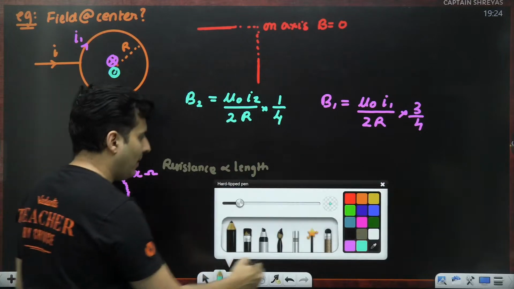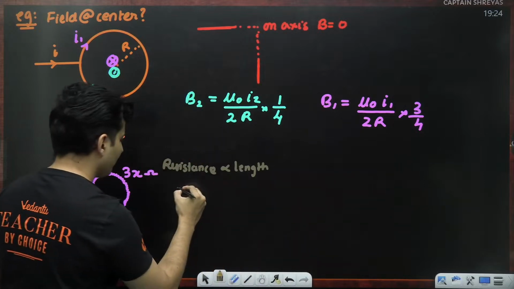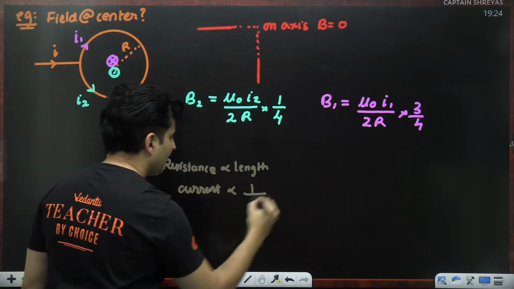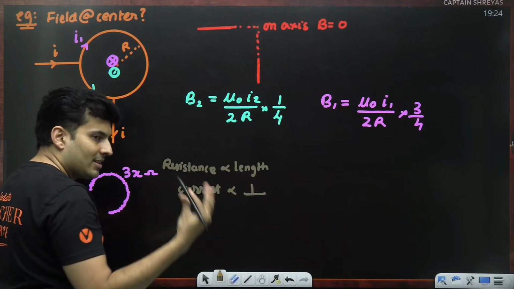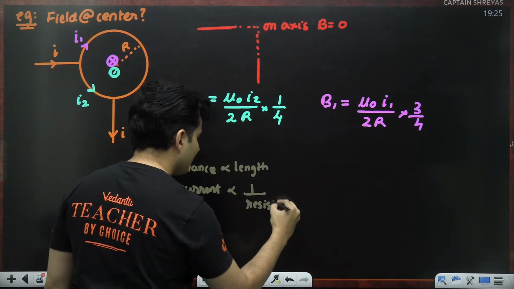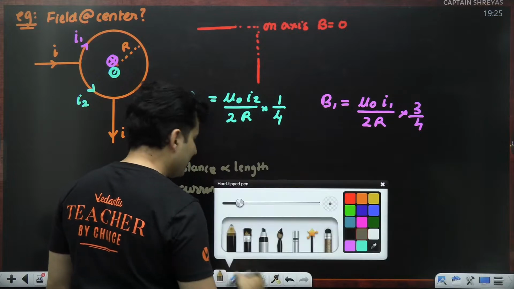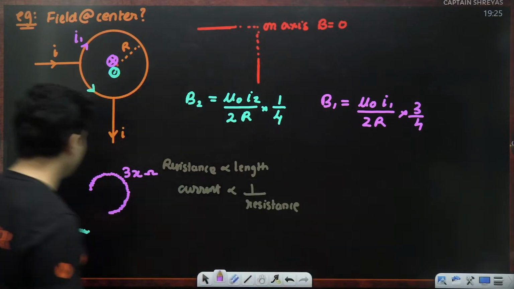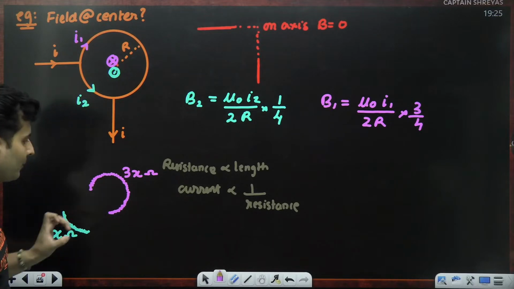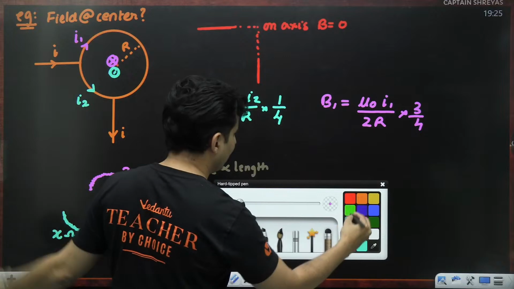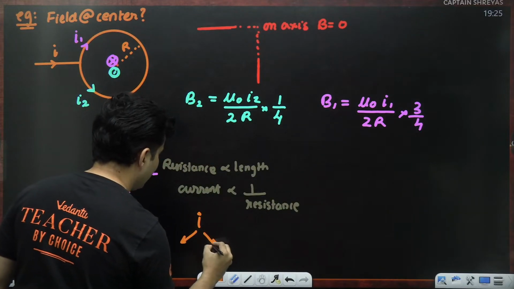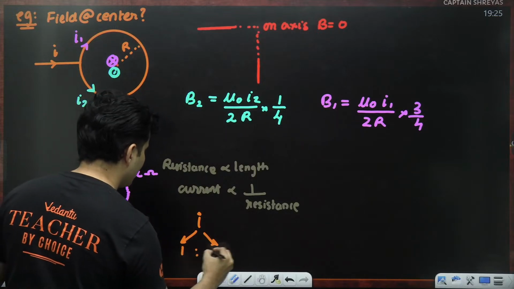And in parallel circuits, I also know that the current gets divided in such a way that more resistance has less current. Basically, current is inversely proportional to the resistance. So the current will be divided in the ratio of, instead of 1:3, 3 and 1.